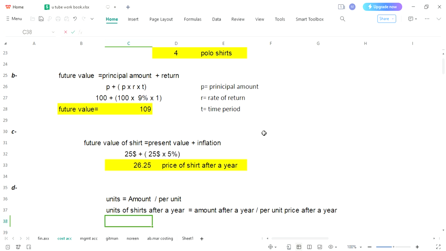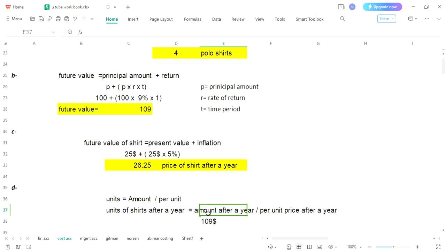So everything you will be using would have a price after a year. It's a simple thing. How much amount would he have after a year? We have already calculated the future value of the investment. Look, 109. He would have $109 after a year. Please follow this formula for the per unit price of shirt.